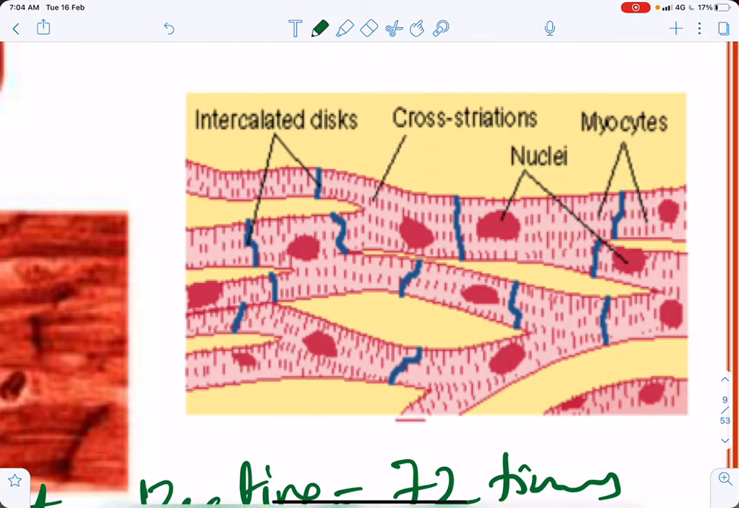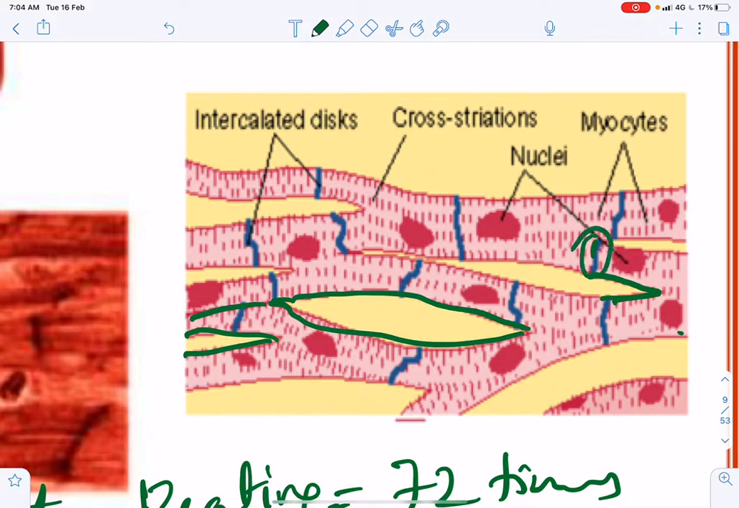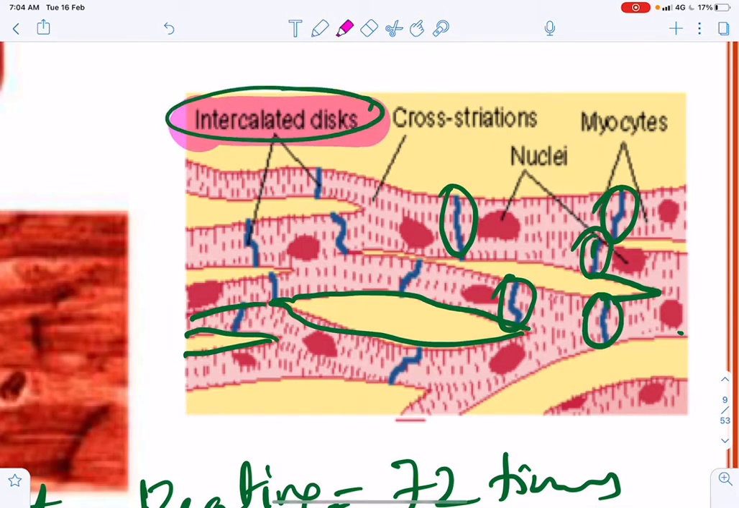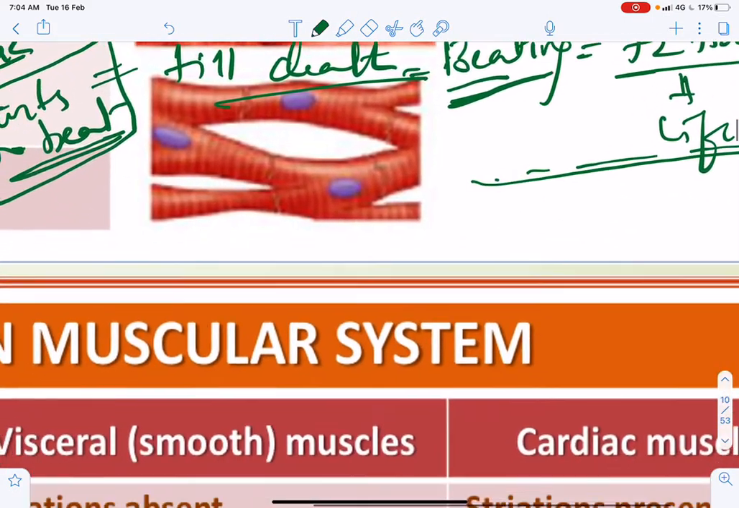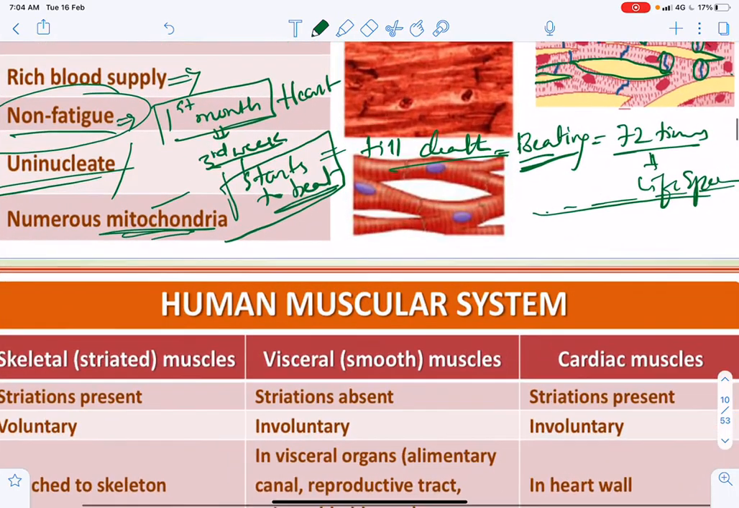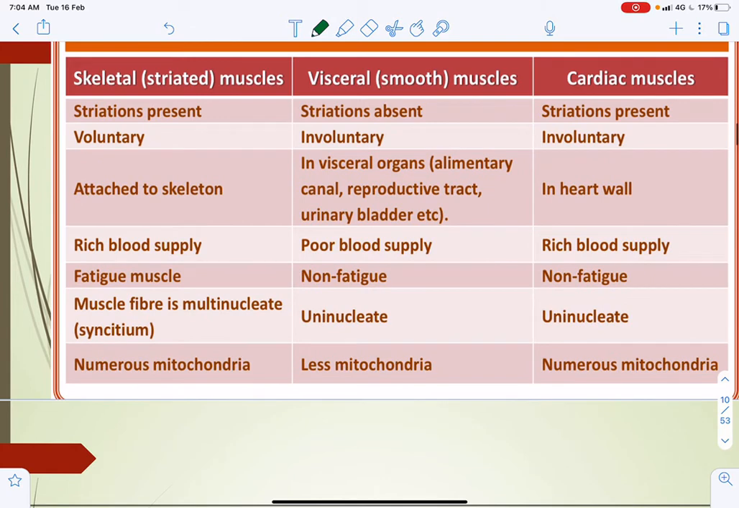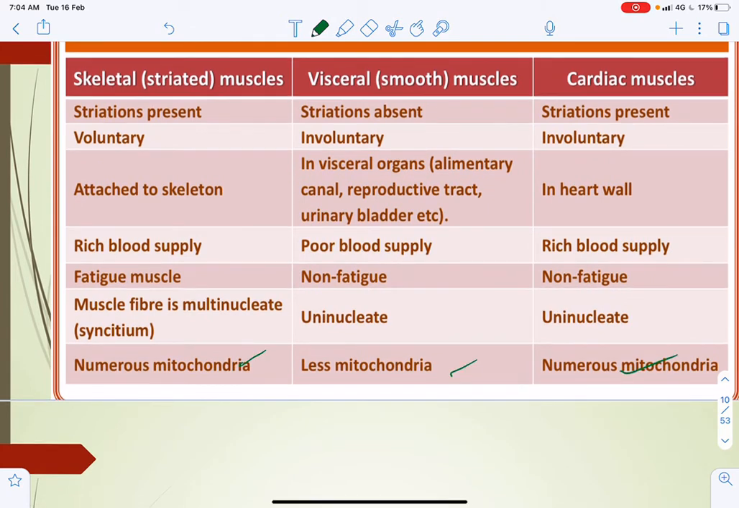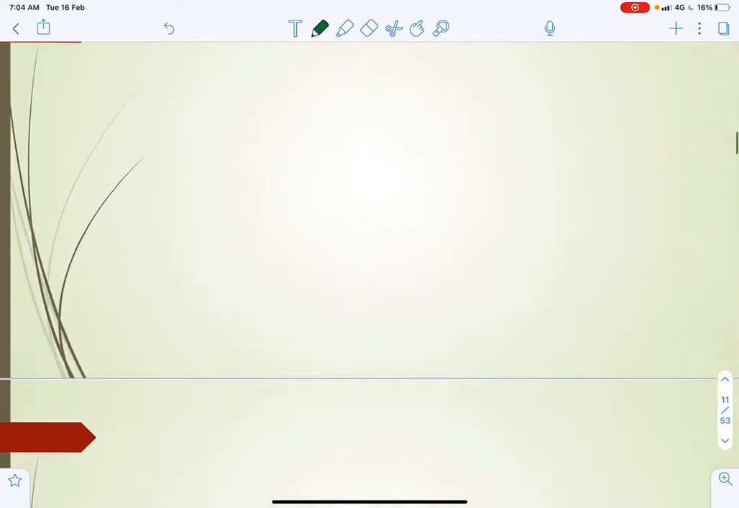Muscle fibers are branched. Where one muscle fiber is in contact with another muscle fiber, there will be a disc-like structure called the intercalated disc. This intercalated disc is the characteristic feature of heart muscles. So this is also uninucleate. Finally, you can go through this slide: the difference between skeletal, visceral, and cardiac muscle.